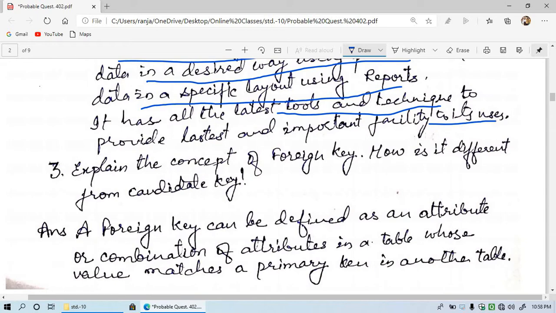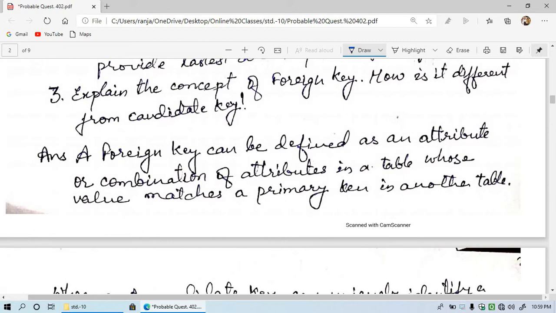So now let's see question number 3. Explain the concept of foreign key and how is it different from candidate key. So foreign key, you know very well, is uniquely defined field. A foreign key, here I am defining you again. A foreign key can be defined as an attribute or combination of attributes in a table whose value matches a primary key.